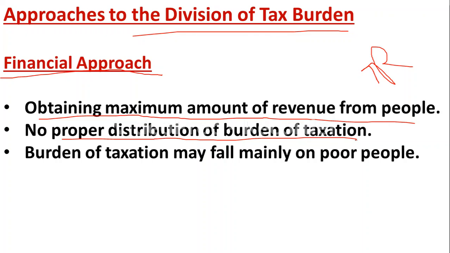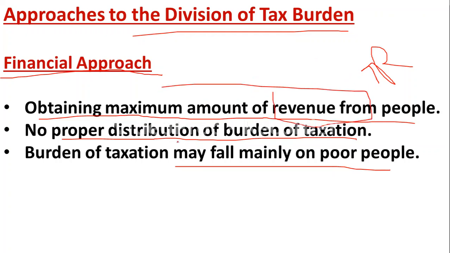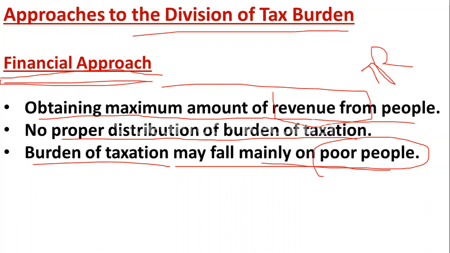Poor people may pay high tax, rich people may pay low tax, so the burden of tax may fall mainly on poor people. Here the main aim of the government is to collect more revenue from the people. So this is about the financial approach.